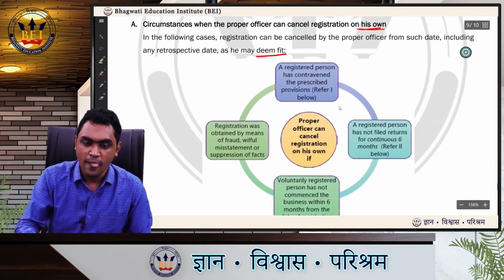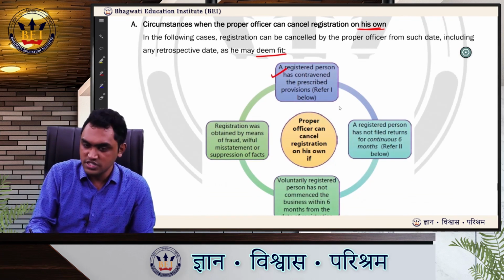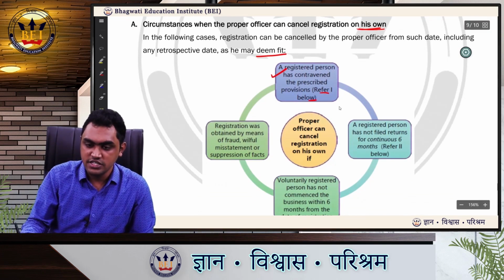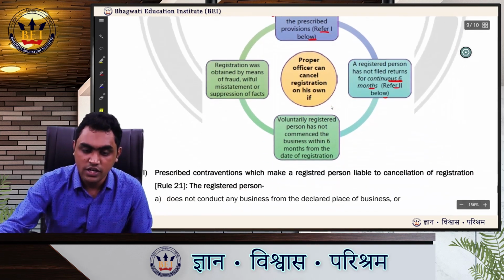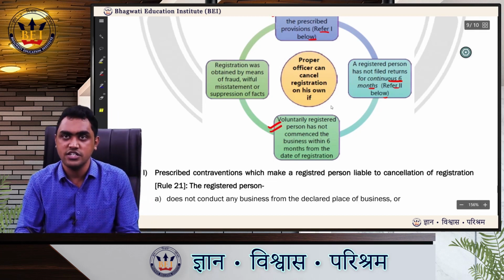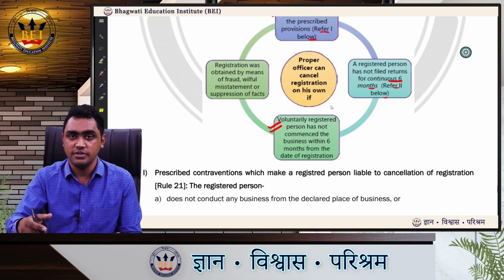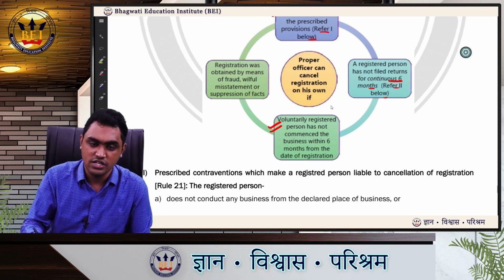So what are the things? A registered person has contravened the prescribed provisions. What are the provisions? We'll refer to point one below. A registered person has not filed return for a continuous period of 6 months. Refer to point 2 below. We'll see what the point is. Third, a voluntarily registered person has not commenced business within 6 months from the date of registration. He has obtained registration voluntarily, but he has not commenced his business. Then also the proper officer may suo motu cancel the registration.